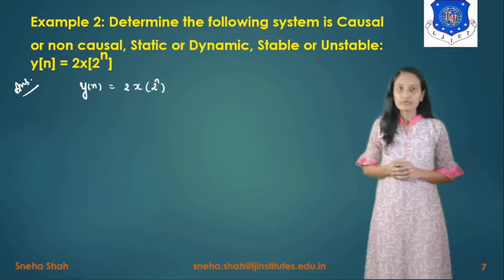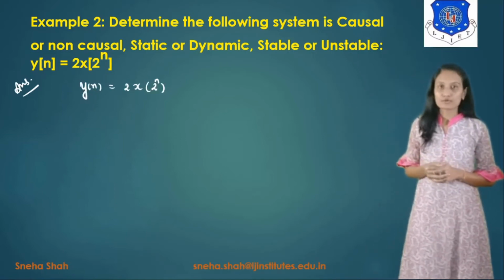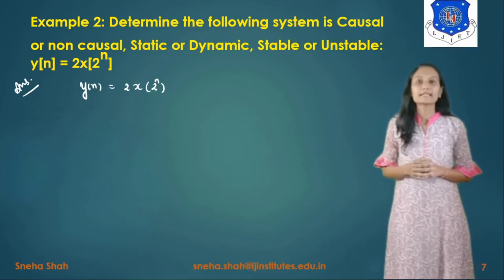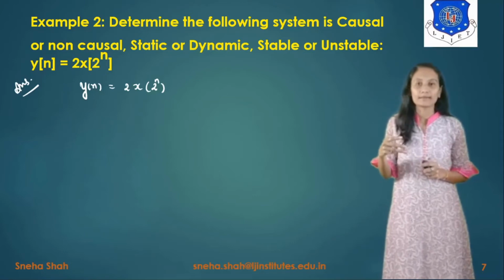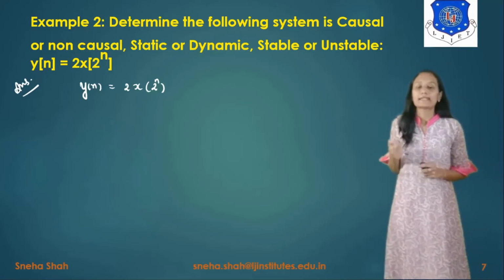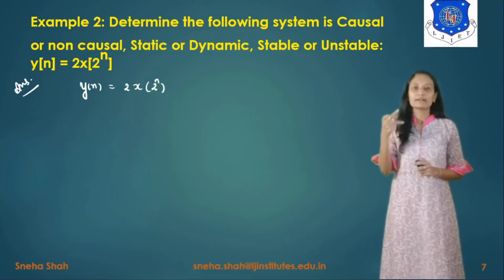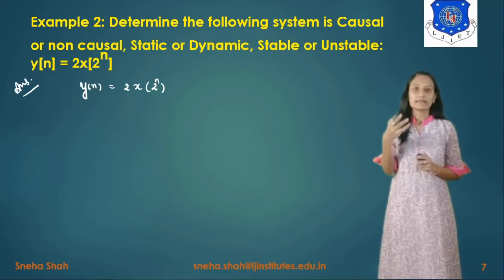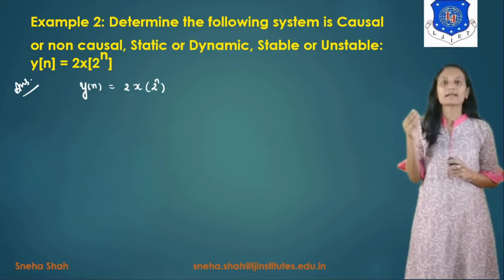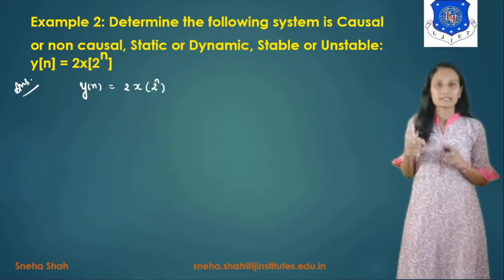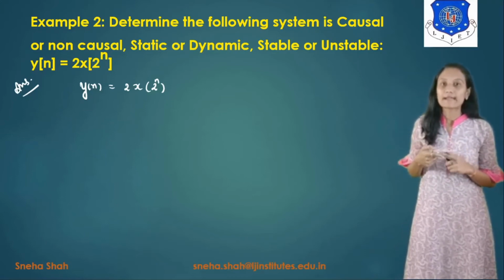Now in this, if you want to find out whether the given system is causal or not, we take different values of n, like n equals -1, 0 and 1. So always we take any one negative value, any one positive value and the 0 value. So we take these three values and depending on that we decide whether the given system is causal or not, static or dynamic.